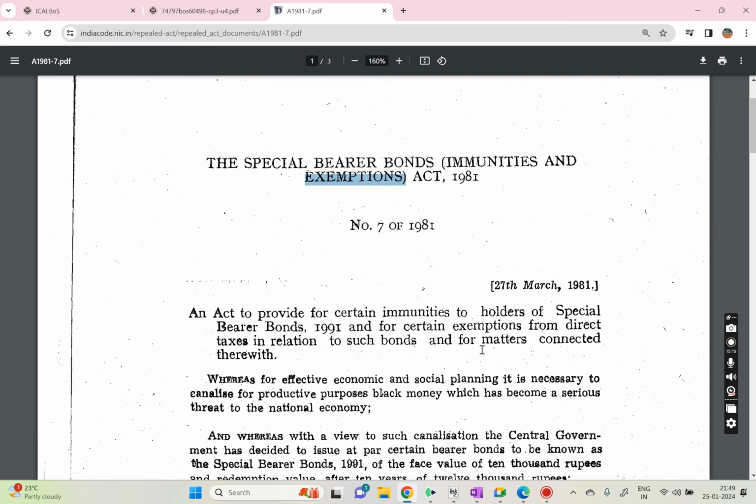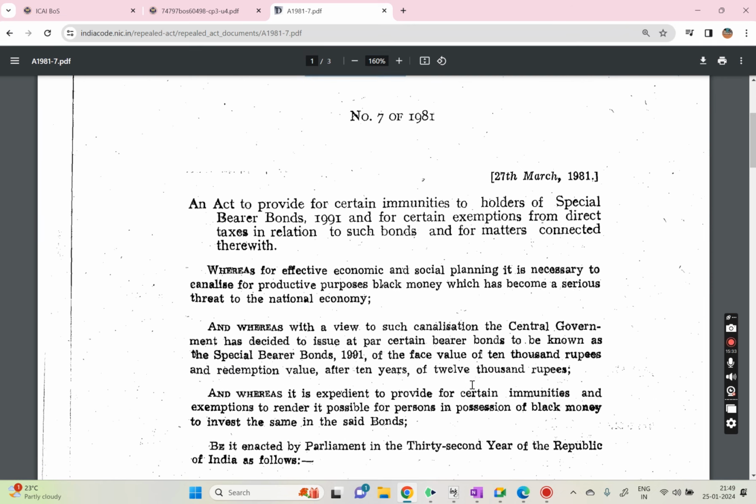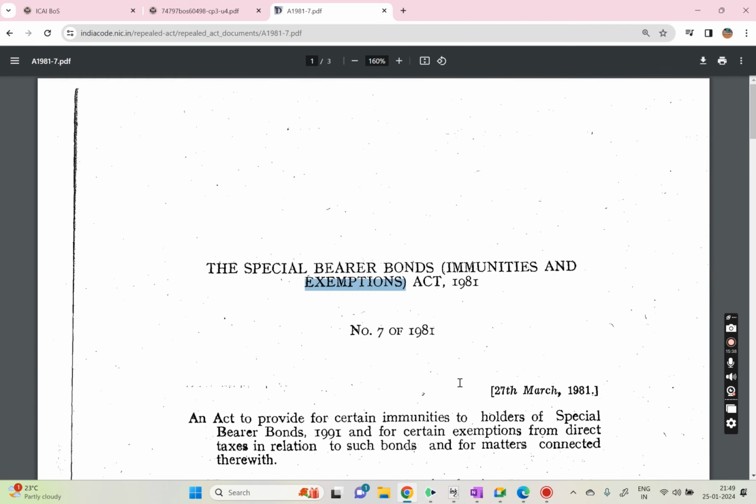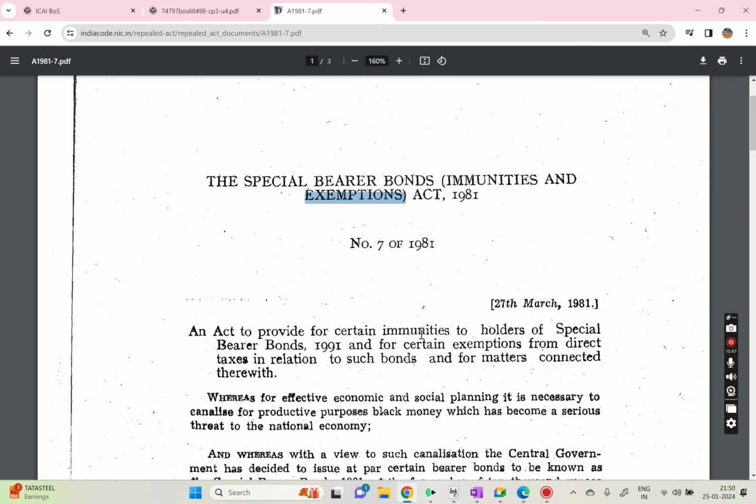If the money is not in the economy, obviously it is called black money and nobody is getting use of it. So we want to encourage people to convert black money into white money, and we do this through special bearer bonds. We don't want to spend time on this. This Immunities and Exemptions Act has no relation to our capital gains chapter. It is just to understand what is meant by special bearer bonds. These bonds are created by the government only for this purpose.